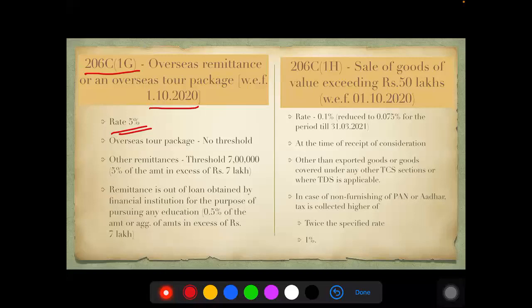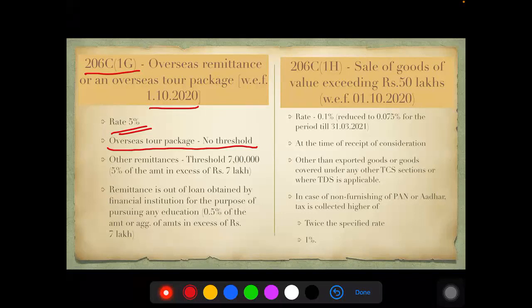Please remember, it is collected. So the tour operator has to collect not only his fees, but also 5% towards the TCS. There is no threshold as far as overseas tour package is concerned. The government argues if you can spend for a leisure tour outside, you can also spend 5% here on TCS.